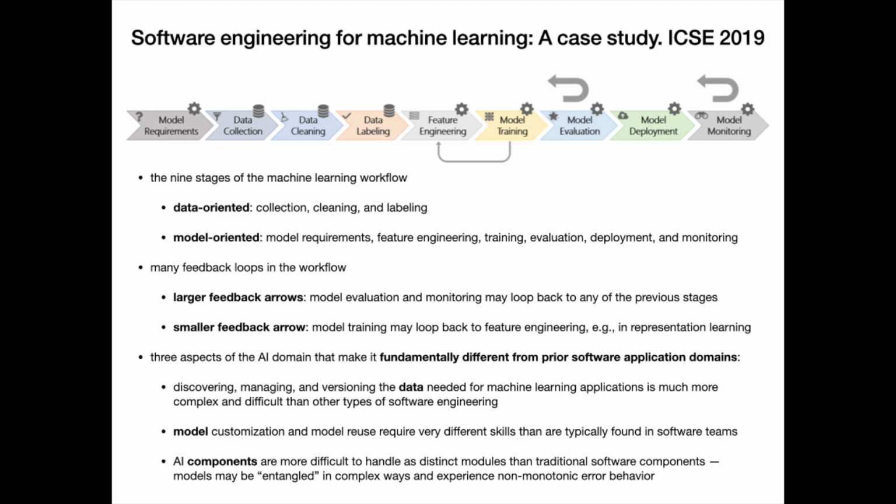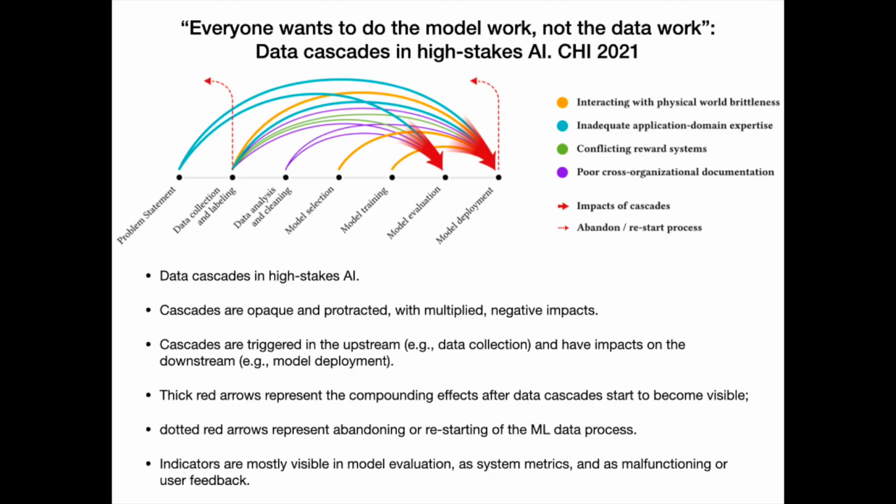There are many feedback loops in the workflow of software engineering for machine learning. Data cascades are opaque and protracted, with multiplied, negative impacts. Cascades are triggered in the upstream, for example, data collection, and have impacts on the downstream, for example, model deployment.